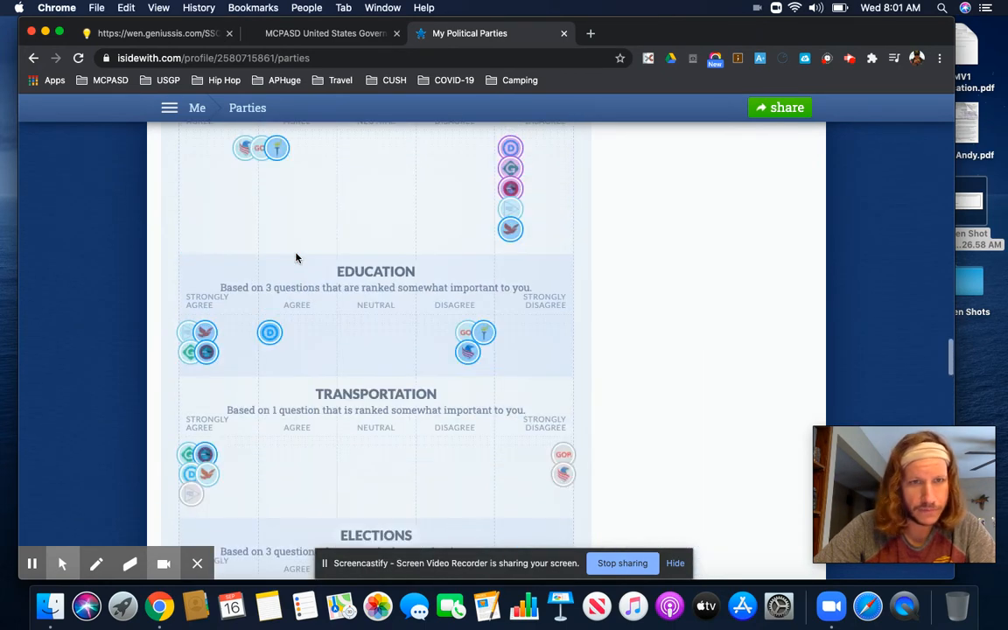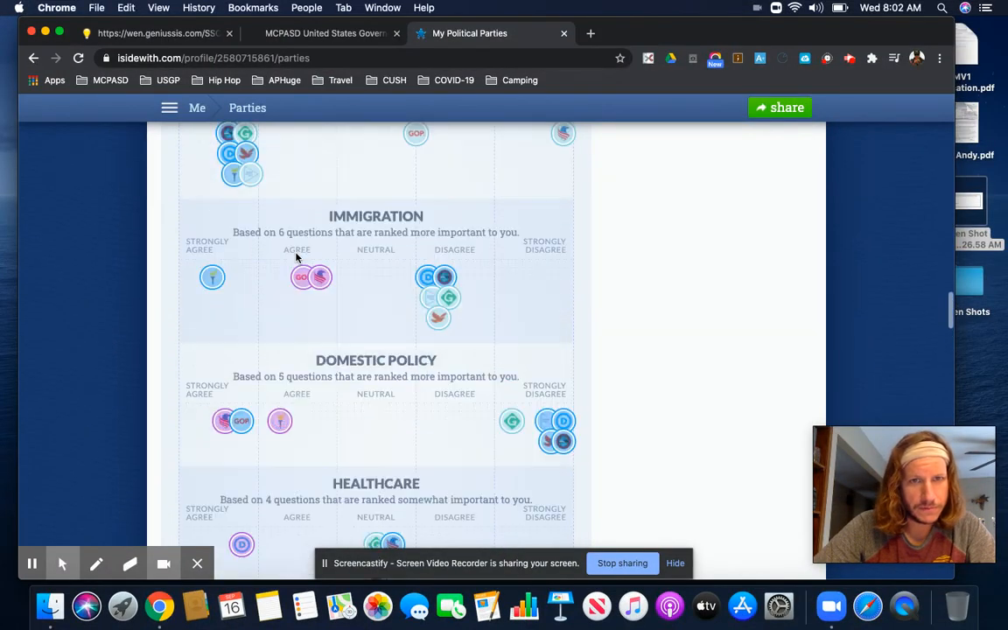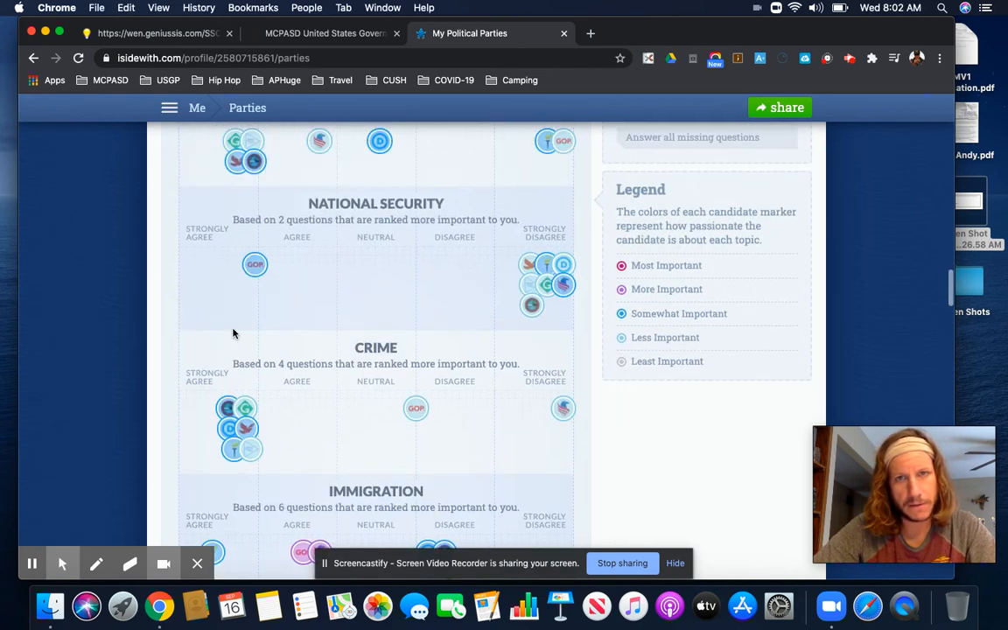let's just say crime for the sake of argument here. So that would be where I'm looking to sort of reflect on what was it about the questions on crime that made me, in this hypothetical situation, align most with the Libertarian Party. And then I'm going to look for where I most disagreed with the Libertarian Party. And it looks like with national security. And so I would then reflect on what questions were in the national security category that I may or may not have disagreed with the Libertarian Party on.